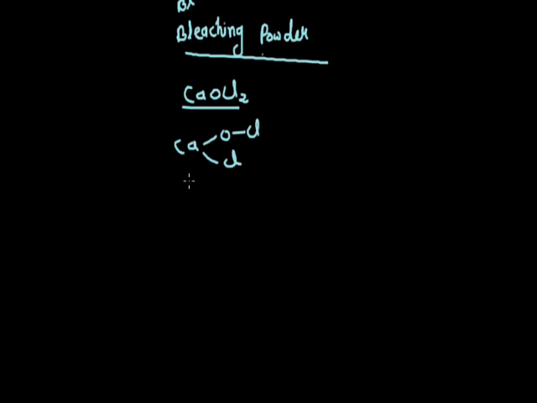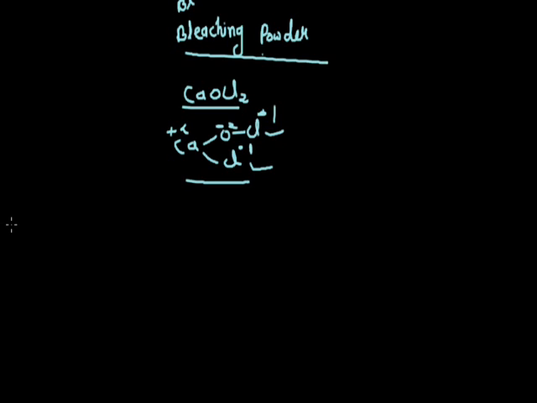According to this structure, it is clear that in the bleaching powder, one Cl atom is bonded to the oxygen atom, whereas the other Cl atom is bonded directly to the calcium atom. Here the charge on the calcium is +2, oxygen is -2, this Cl is -1 and this also -1.